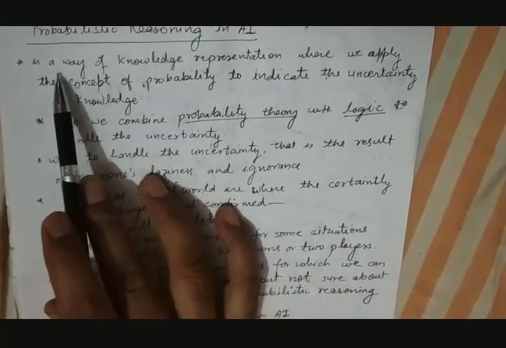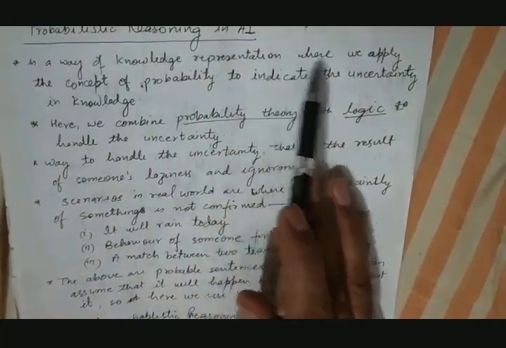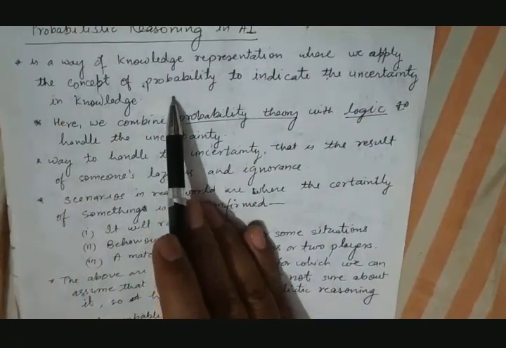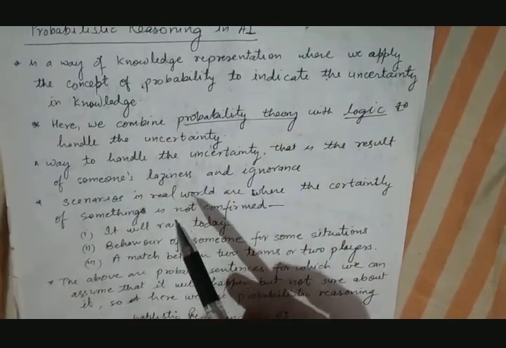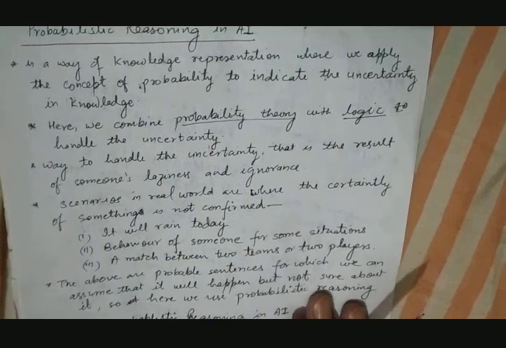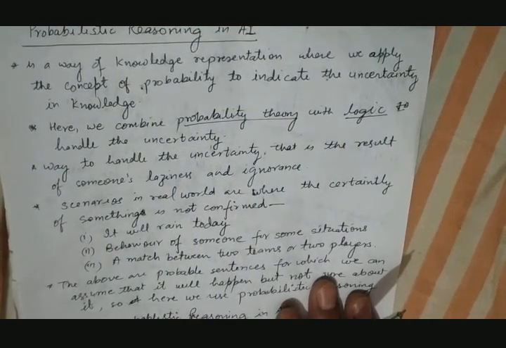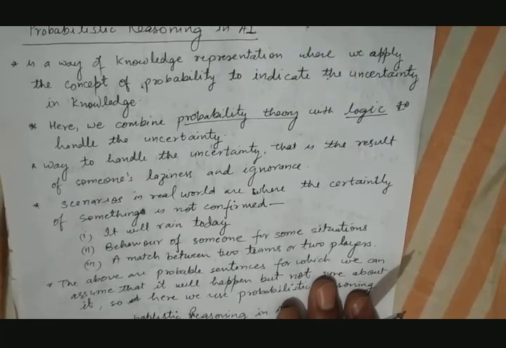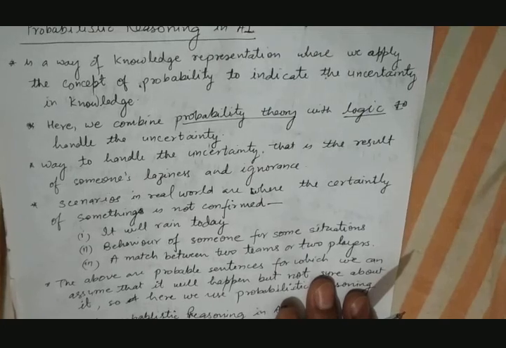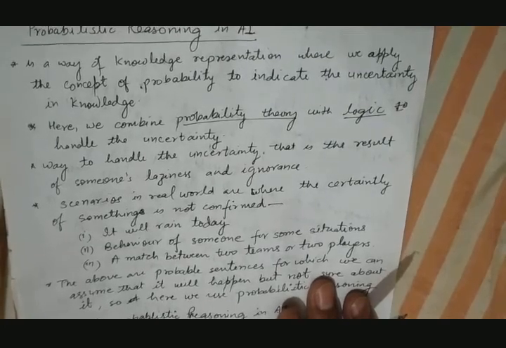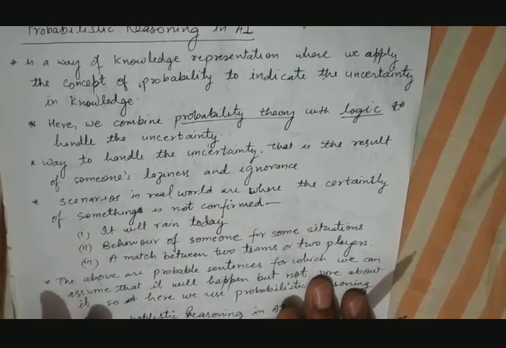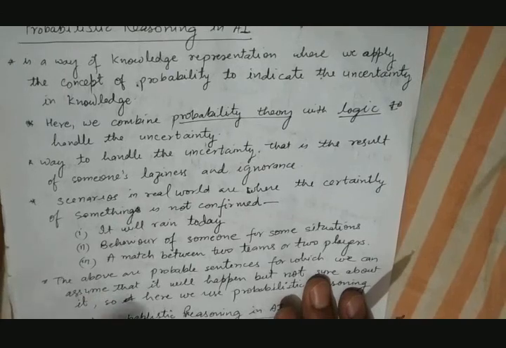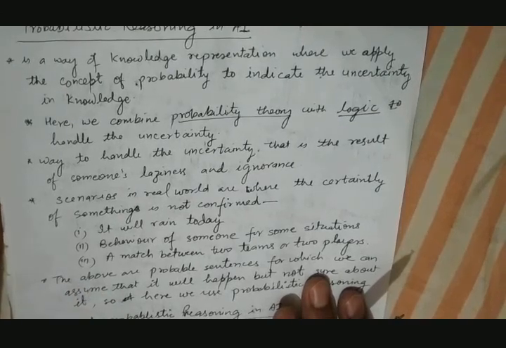It is a way of knowledge representation where we apply the concept of probability to indicate the uncertainty in the knowledge. We can give some examples also. For example, suppose there is a match between India and Australia today. Who will win? We cannot say exactly. So basically, the decision is uncertain. Either India can win or Australia can win. In this situation, we can use probabilistic reasoning.